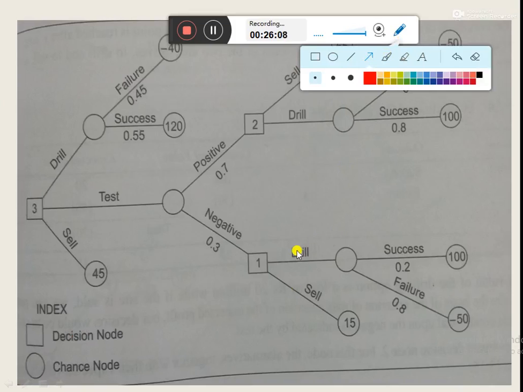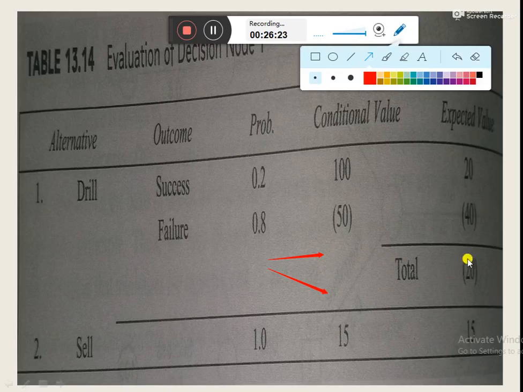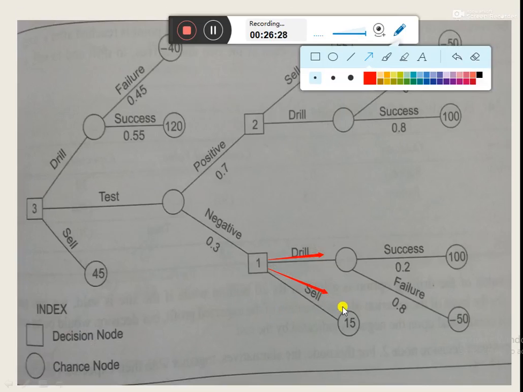So at stage 1, there are two options, drilling and selling. The expected value of drilling is minus 20 rupees, as we have discussed in the previous table, and the expected value of selling is 15 rupees. So the company is going to select the selling option at this stage.